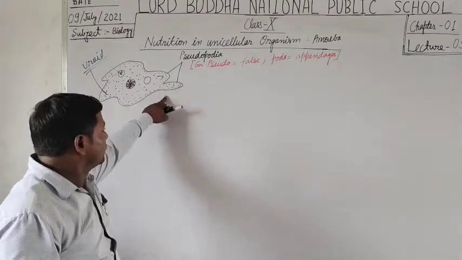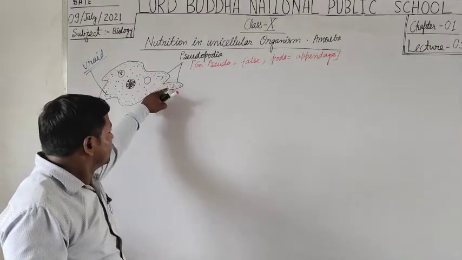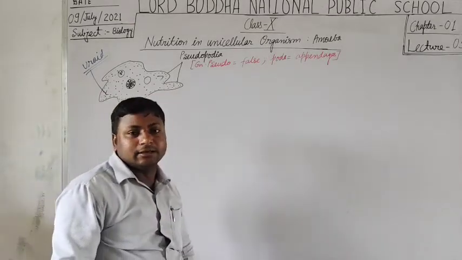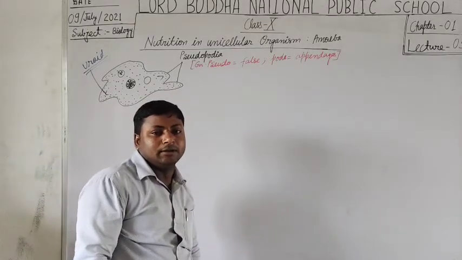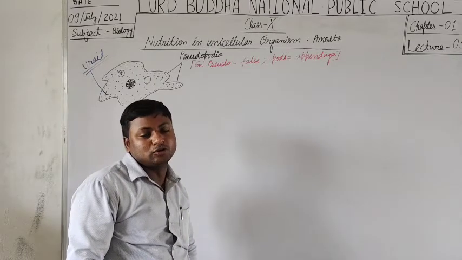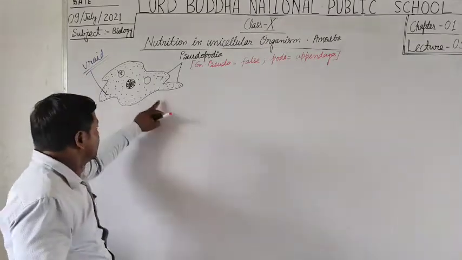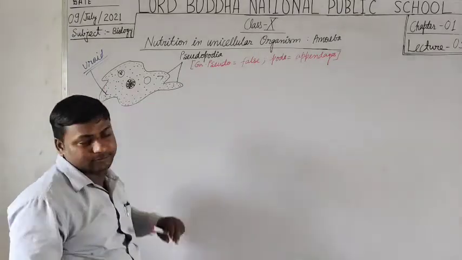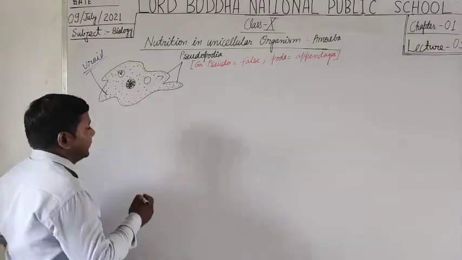There is no particular region inside the body of the amoeba where pseudopodia are formed only. Pseudopodia can be formed around its whole membrane.